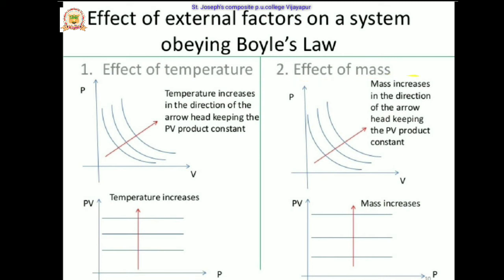In the case of the effect of mass, the mass increases in the direction of the arrowhead, also keeping the PV product constant. Both are the same, shown in the PV versus P graphs.